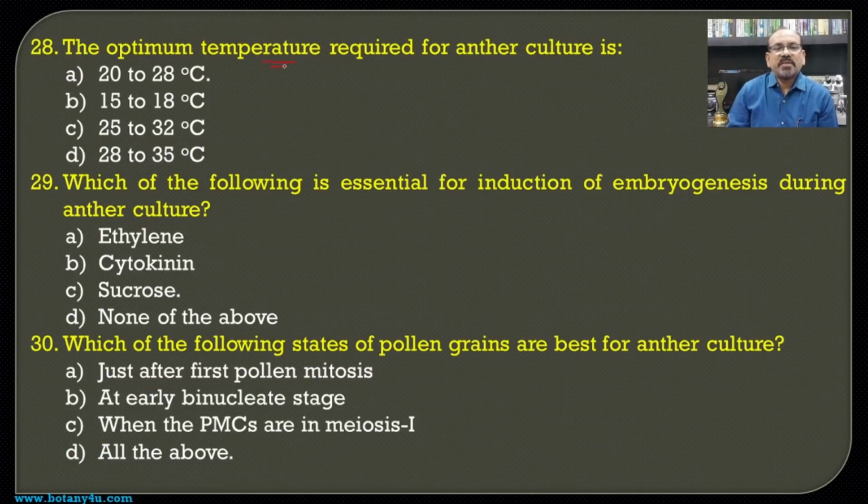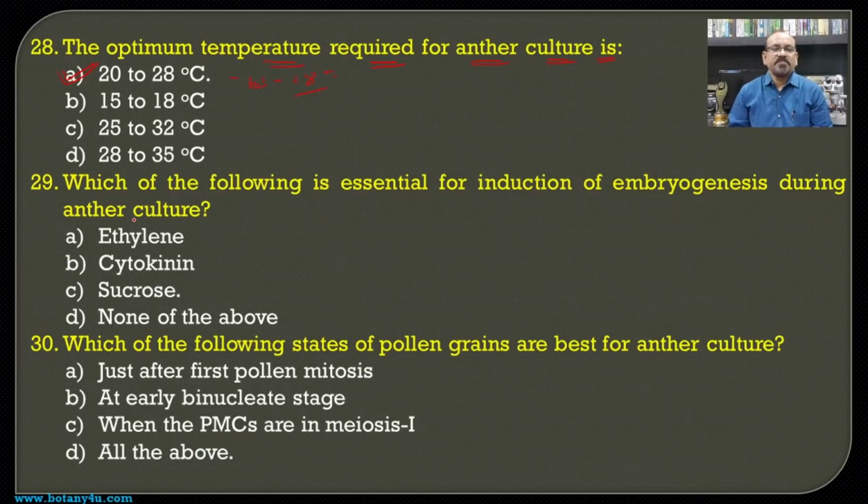The optimum temperature required for anther culture is, means the complete process of anther culture requires an optimum temperature. Usually it is the normal temperature required for the growth and development of different cells under controlled conditions, and that is 20 to 28 degree Celsius, which is normally the room temperature. So there is a necessity to maintain this temperature, from 21 degree Celsius to 28 degree Celsius.